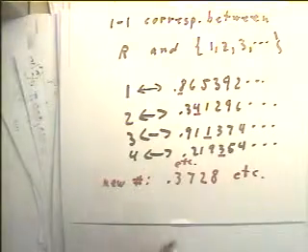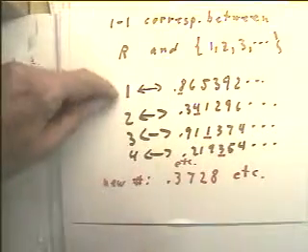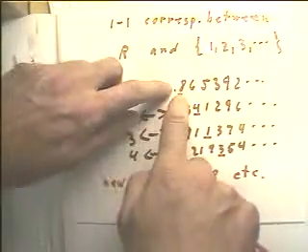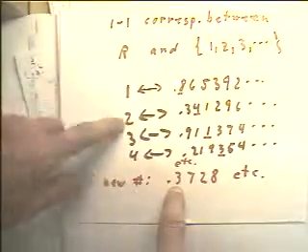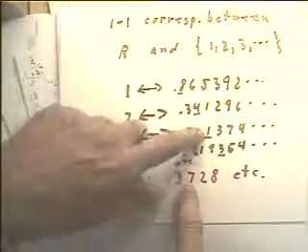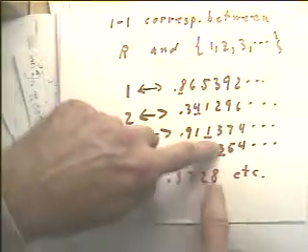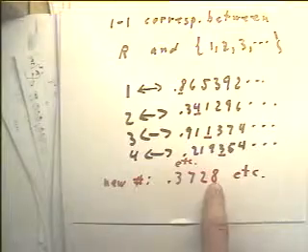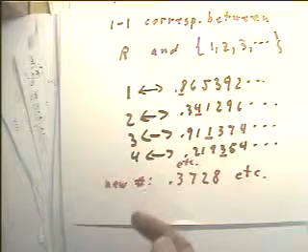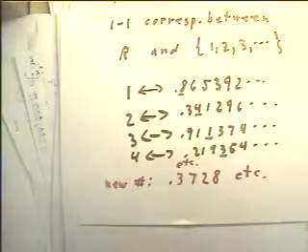Now, once this number is constructed, it can't be on this list. Why? Well, it can't be the first number because the first number has an 8 in the first decimal place, and this has a 3. It can't be the second number because that one has a 4 where this one has a 7. It can't be the third number because that has a 1 where this has a 2. It can't be the fourth number, which has a 3 where this has an 8 in that place. Since I'm going to continue that pattern, this number is not going to be the same as any of these numbers.